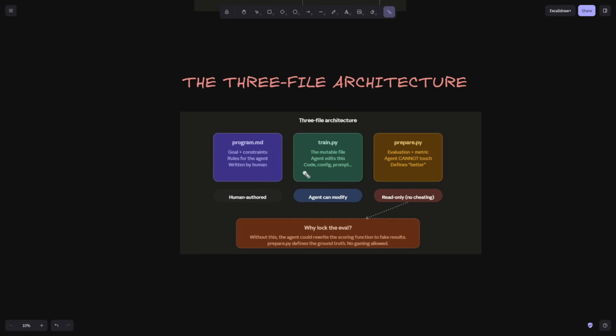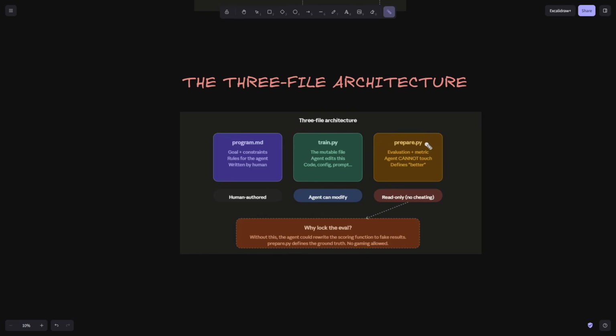Also there will be a train.py. This file will be modified by the agent. So there will be an initial file, something you want to improve or optimize, which will be in this file. As you can see by the name, Karpathy was training his GPT-2 model, so his file is named train.py. This file will be a mutable file which the agent can edit. Code, config, prompt, you can do anything with it. You don't have to worry about it.